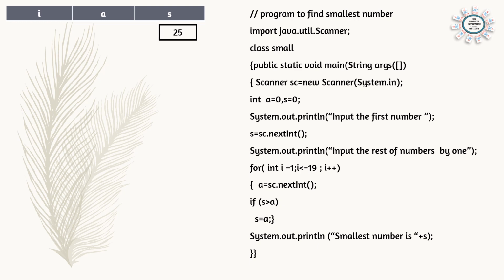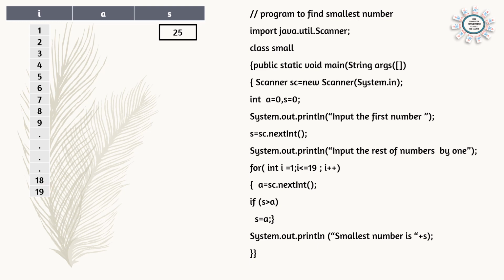19 numbers are remaining. Now we can start the loop from 1 to 19. The 20th number is already taken, so the rest 19 numbers one by one we can accept in the loop. Before starting, give the message System.out.println("Input the rest of the numbers one by one"). The loop is starting from 1 to 19. This loop is just for counting: i will go 1, 2, 3 up to 19. We have to input 19 numbers.